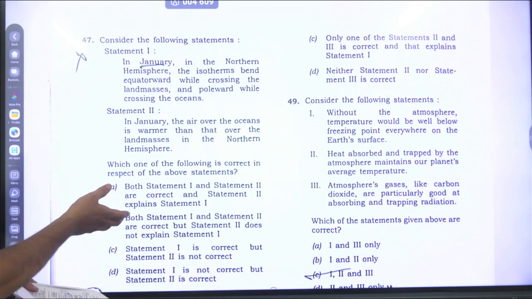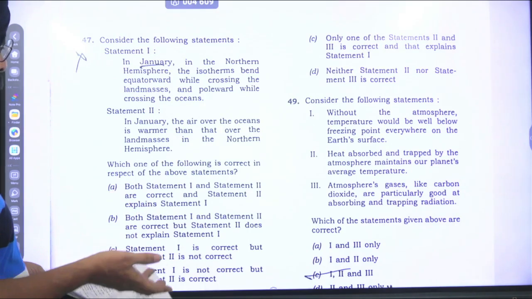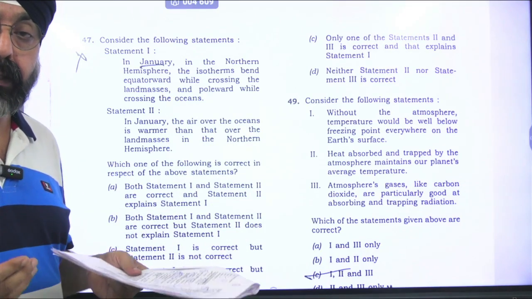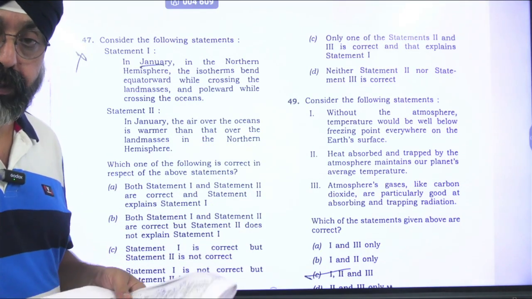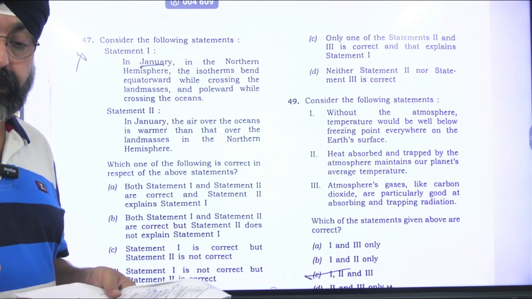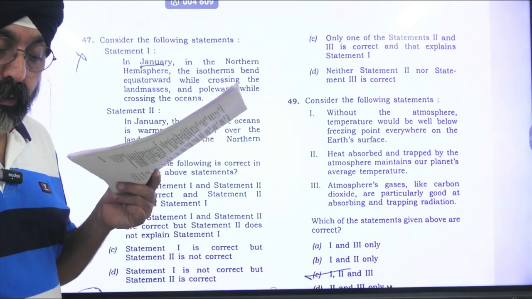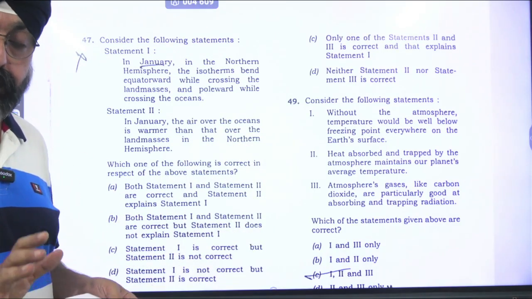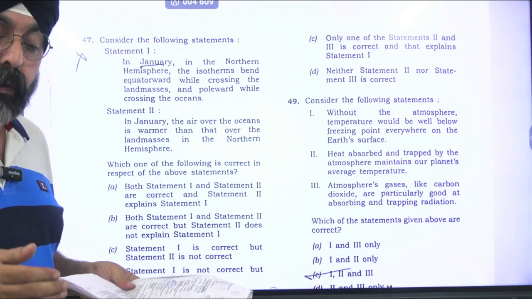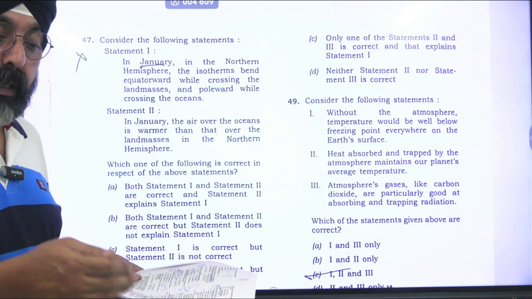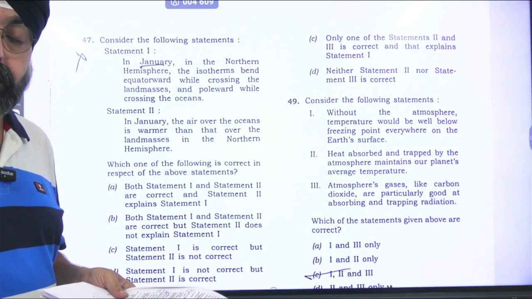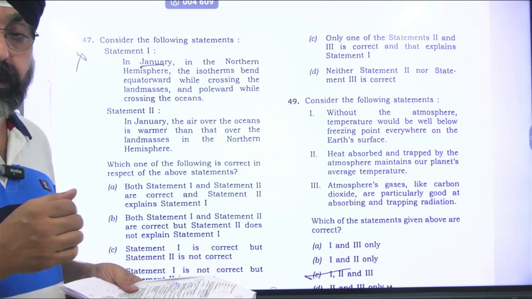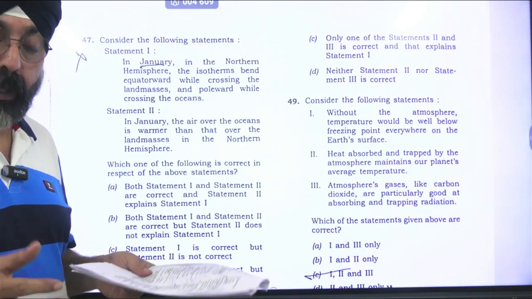What does it say? In January, the air over the oceans is warm. We always say first the surface is heated up, then the air is heated up by conduction, convection, and re-radiation. This statement says that air is heated up over the water bodies. This is perfect. Why? Because of the specific heat concept. Land is liberal, water bodies are conservative. Land takes less time to cool down and heat up, and water takes time to acquire heat and release heat.